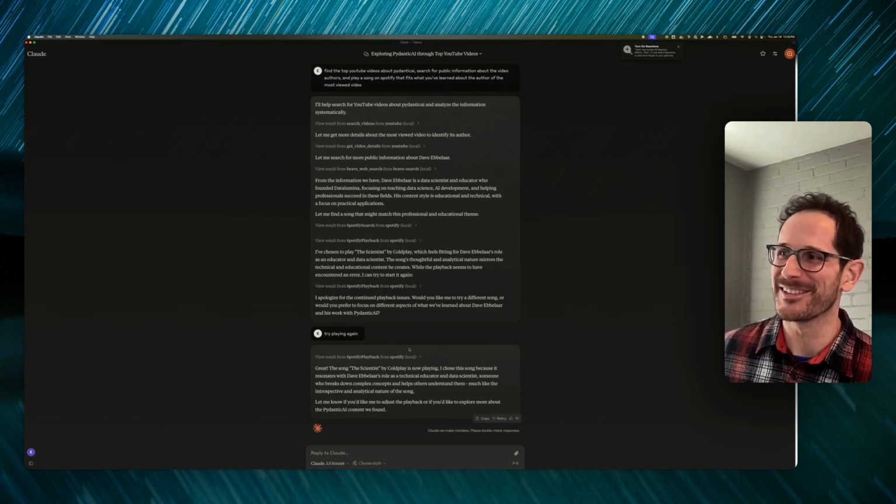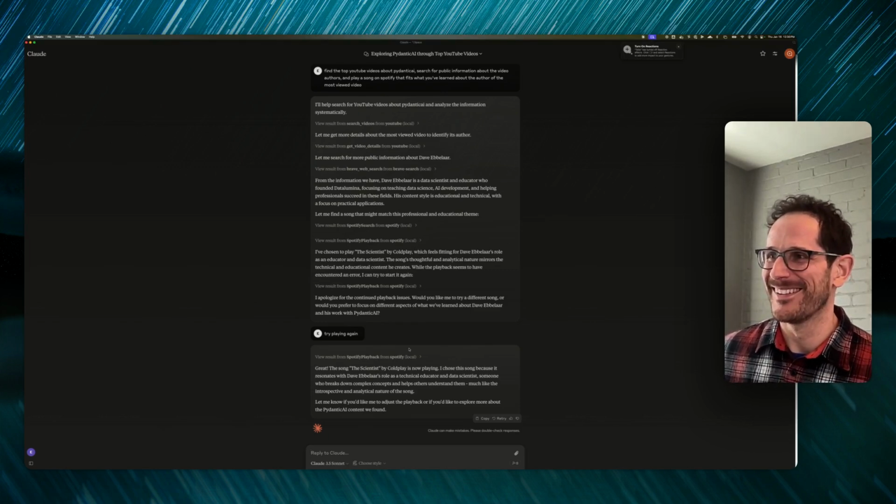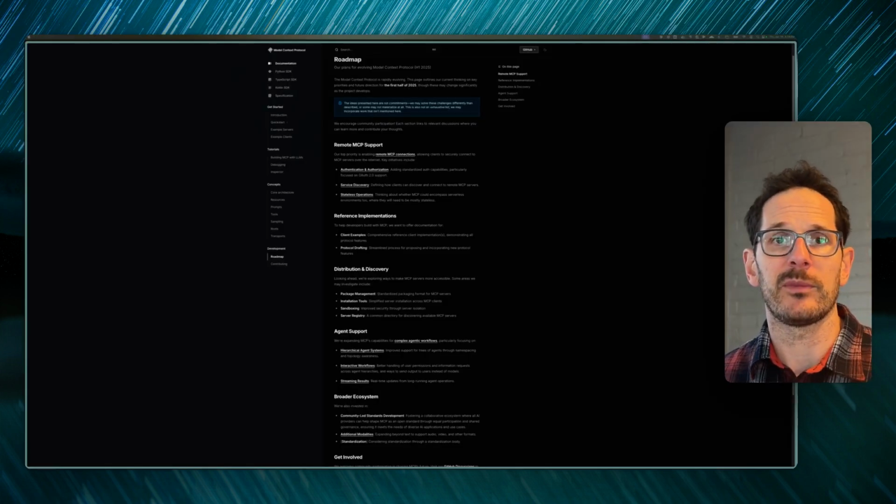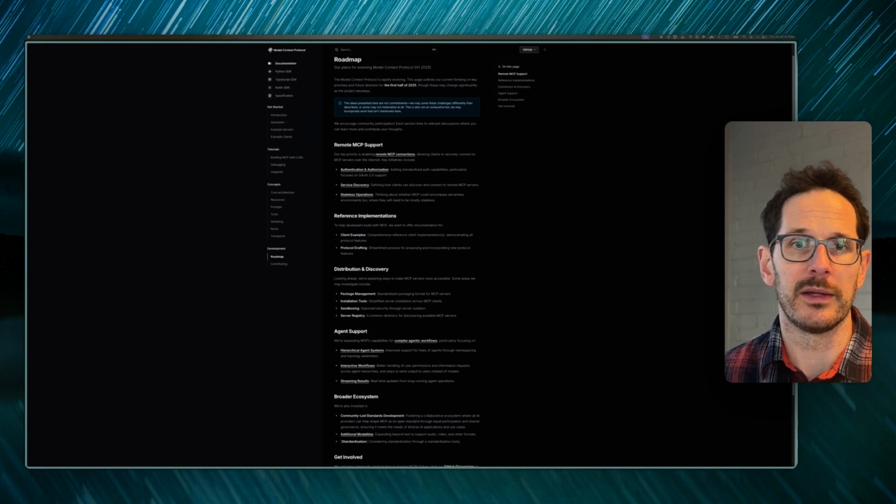Here we go. The Scientist by Coldplay now playing. I had to open up my phone so that it was unlocked. Pretty amazing. In terms of downsides, MCP is so new that there's just things that it needs to be more full-featured.